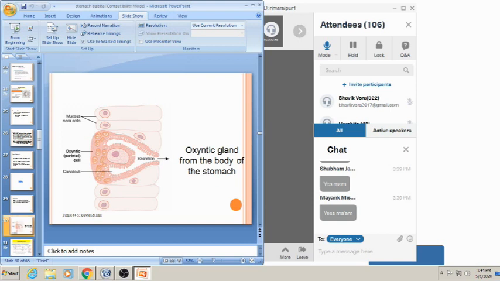So the pH of this secretion at this time is 0.8, and the hydrogen ion concentration in the parietal cells is 3 times more than that of blood. Okay, and for maintaining this acidic environment, 1500 calories per liter is required. Okay, so the HCl present in the parietal cell is 155 milliequivalent per liter.